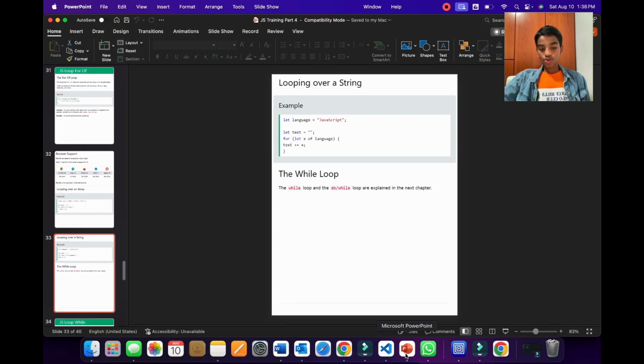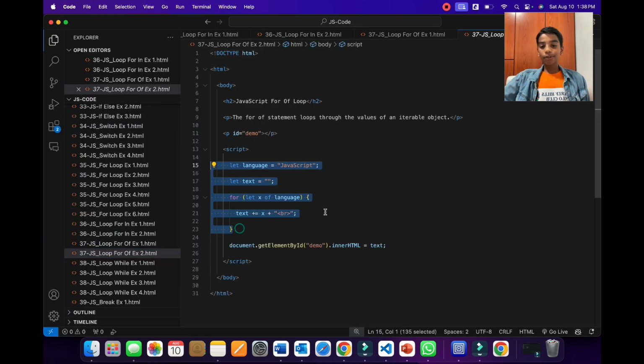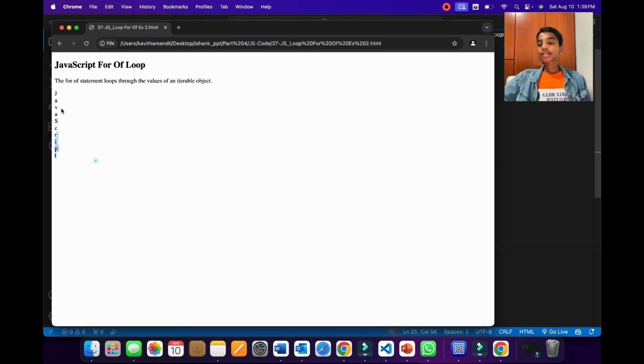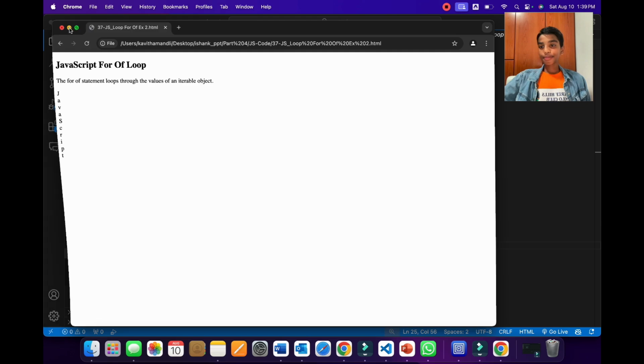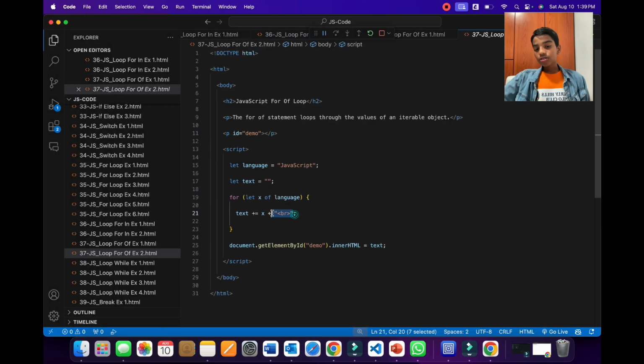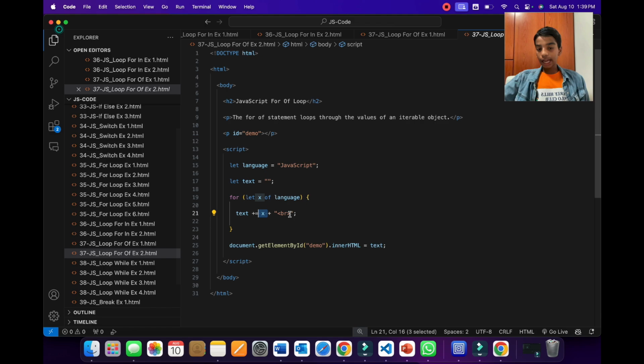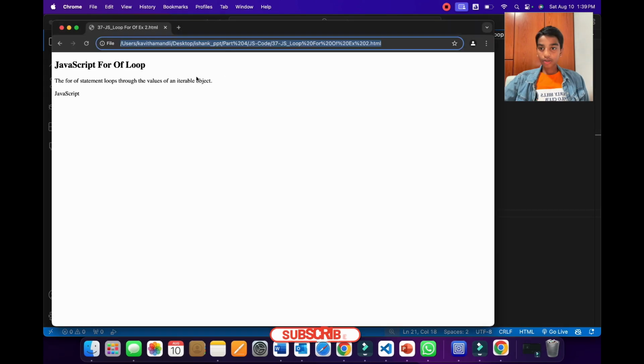So let's look at that too. Here's the example that was in the PPT. When we run this using Chrome, we're getting JavaScript. I have added a BR tag so that I can show you that I'm not just displaying the word, but what is in the loop. We're getting each letter one by one. And if I remove the BR tag and run this using Chrome, we'll just get JavaScript here.